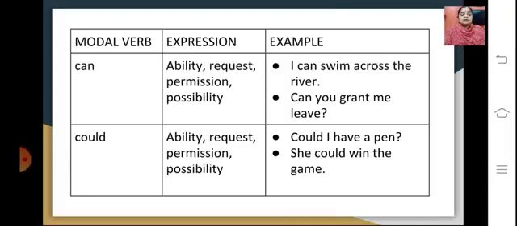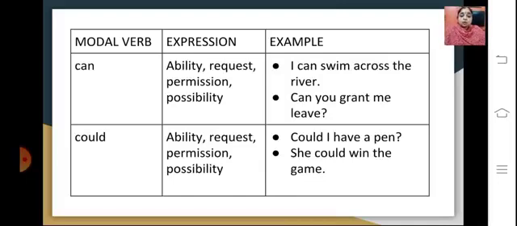For can, the example is: I can swim across the river. It is showing the expression of ability. Also, can you grant me leave? This shows permission, a permission to give the person leave.